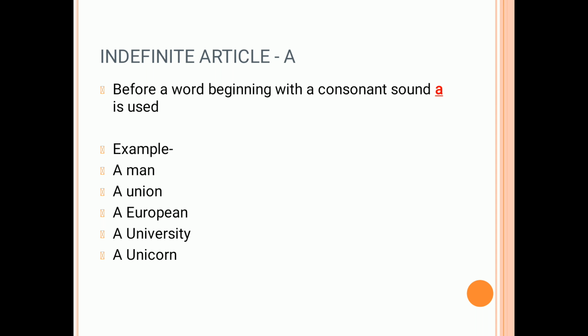Again, European, a y sound is coming, so we will be using a. Same with university and unicorn. The sound of U is uh, as in umbrella, uh, as in urn. So the sound of U is uh and the sound of Y is y.